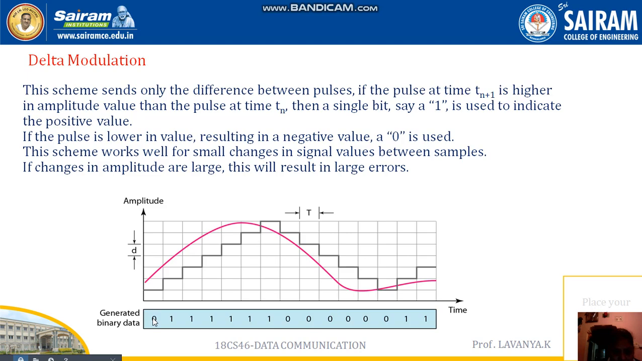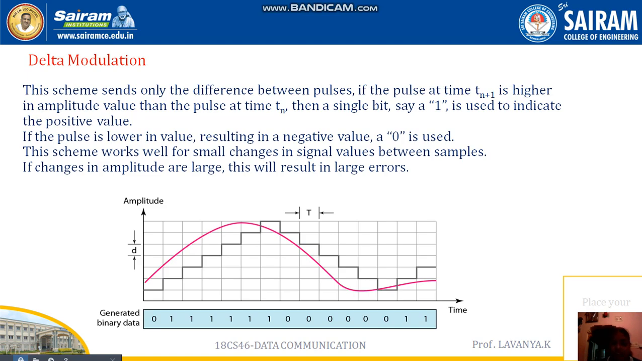So if it is 0, it is showing a low level value. If it is 0, it should be a low level. If it is 1, the signal automatically rises up, until here the signal should rise up. Again, if it is 0, it will come down. These all are the 0 values till here. Again, if it is 1, obviously the signal will go up. Like that, our delta modulation is a very simple method.